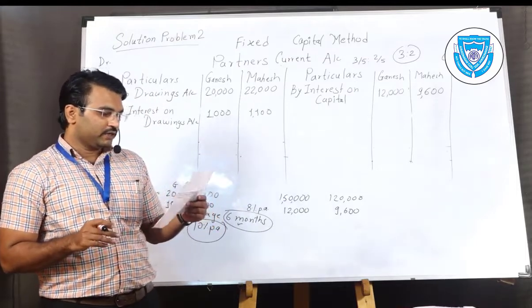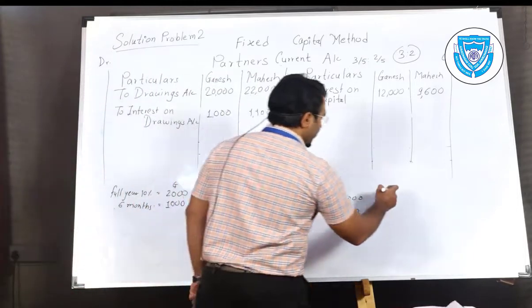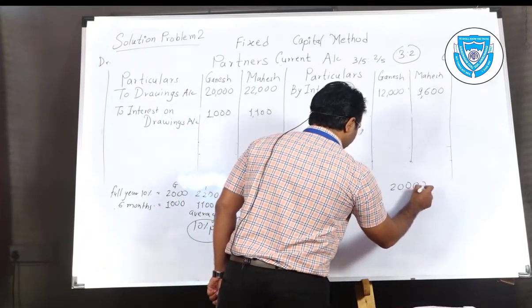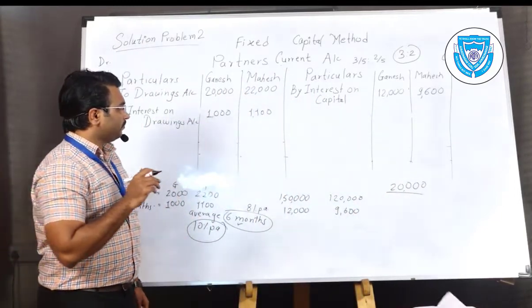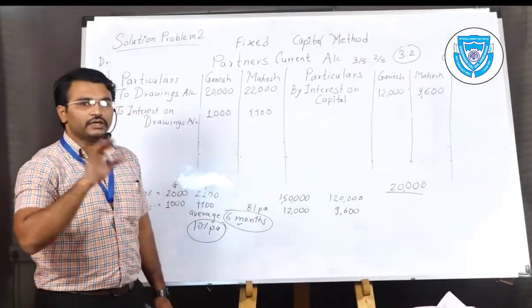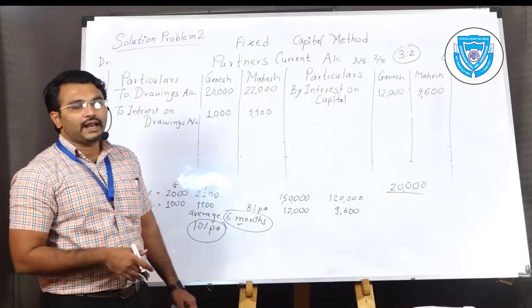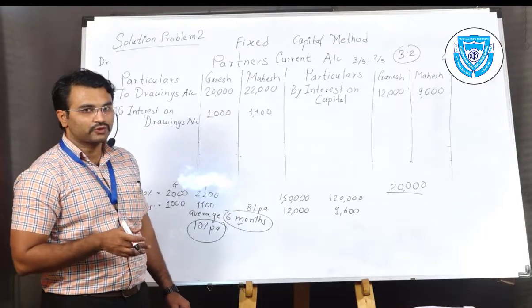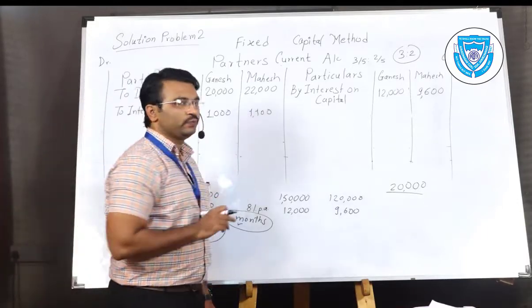Net profit during the year 20,000. It is easy, you just have to distribute 20,000 in the 3:2 ratio. As I told you, the technique in the last problem solution: add up both shares. 3 plus 2, 5.